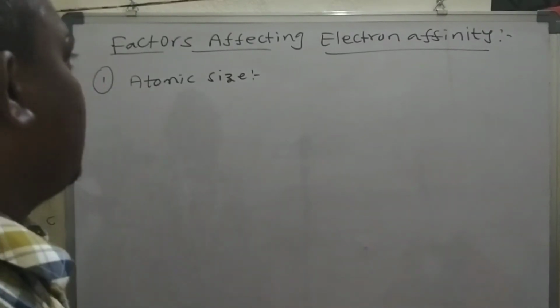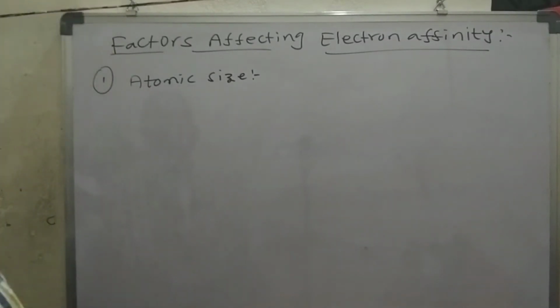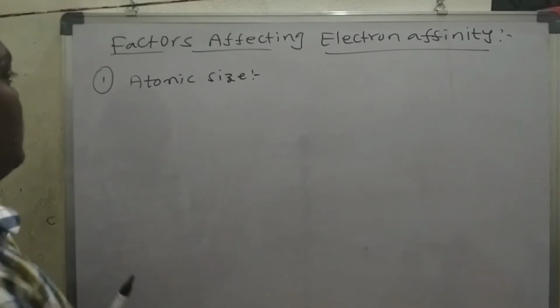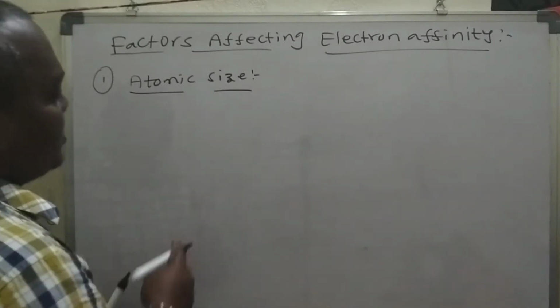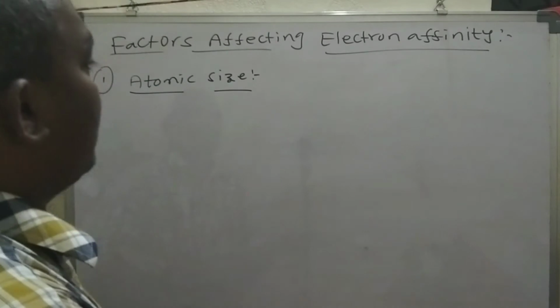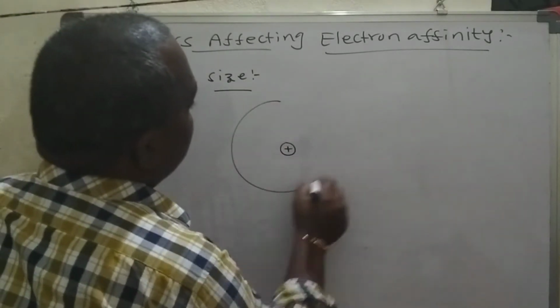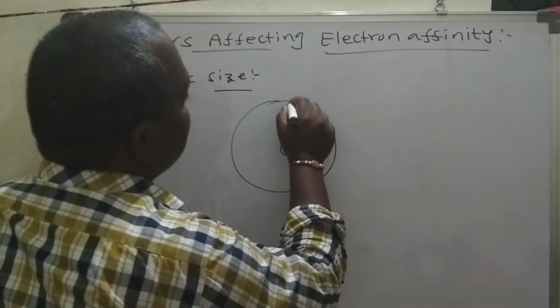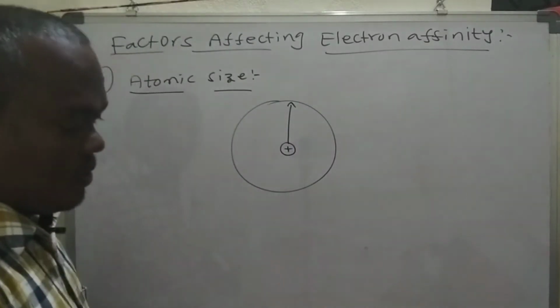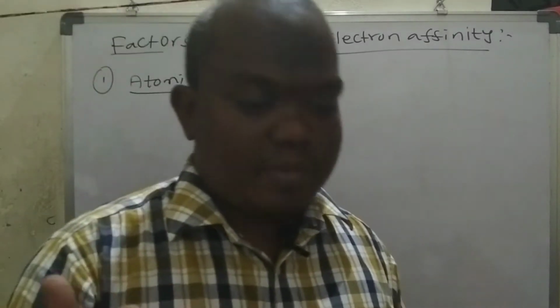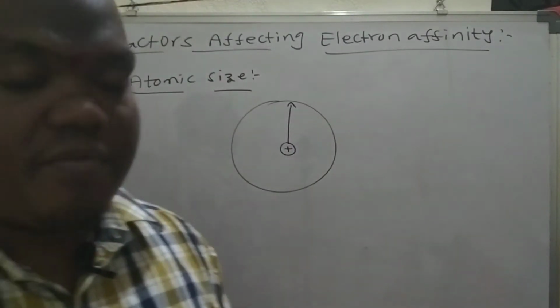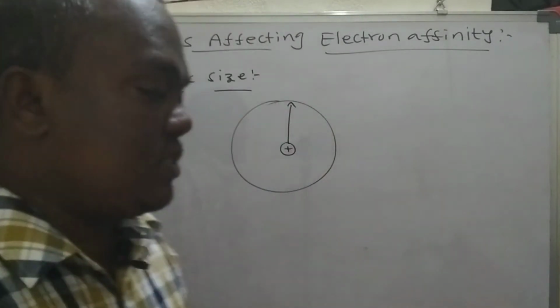Factors affecting the electron affinity. The first one is atomic size. What is meant by atomic size? We already know that: the distance from the nucleus to the outermost shell we call atomic size. What will happen if atomic size increases or decreases?